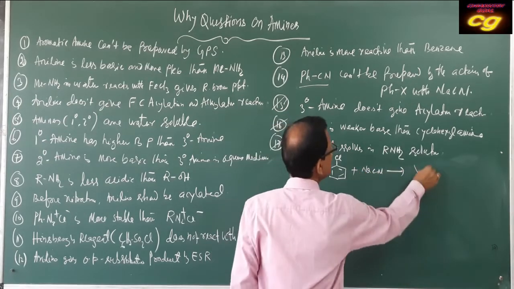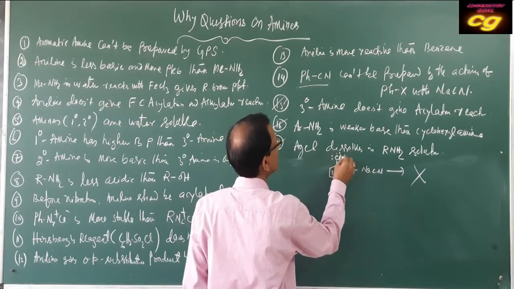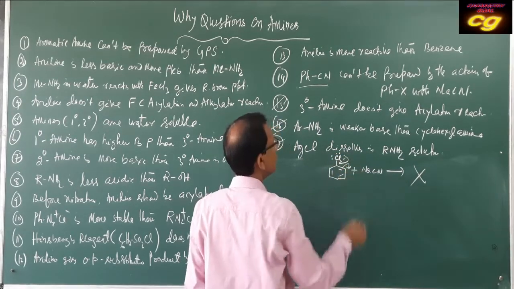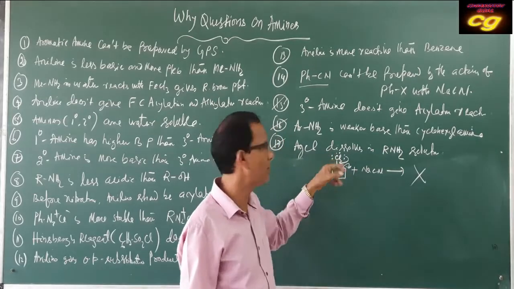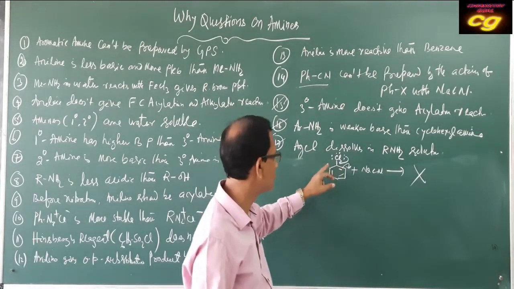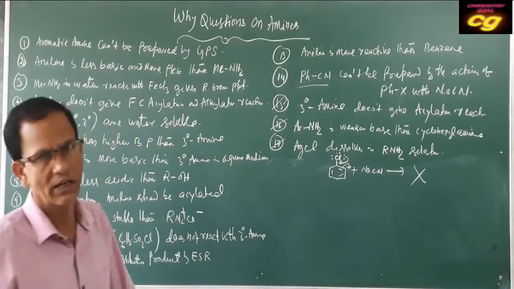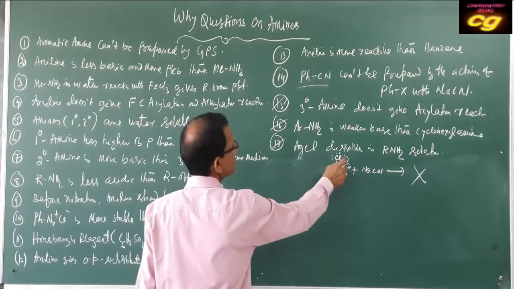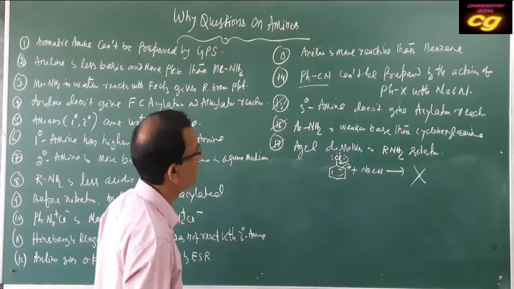Nucleophilic substitution is not possible because of the double bond character of the C-Cl bond due to resonance. Due to resonance, chlorine forms a double bond with the benzene ring. That's why CN- cannot substitute Cl. Due to the double bond character, a stronger bond is produced by resonance. That's why it does not react.